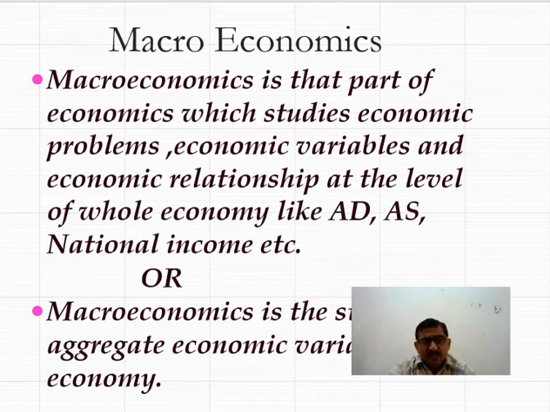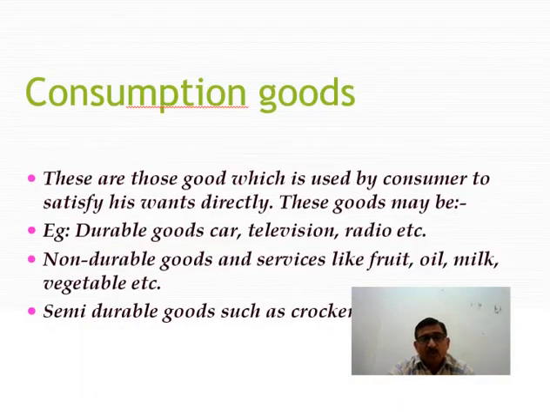Now NCERT further starts types of goods. The first type of goods is consumption goods. These are those goods which are used by a consumer to satisfy his wants directly. Consumption goods may be called consumer goods. Now consumer goods or consumption goods may be durable in nature. Durable consumption goods are those goods which are used by a consumer for a long period of time, maybe 10 years, 15 years, up to 20 years, like car, television, radio, etc.